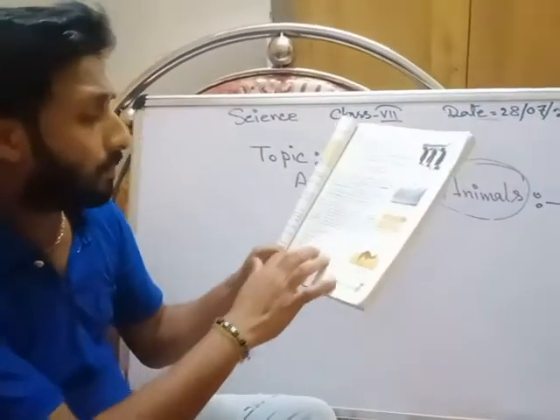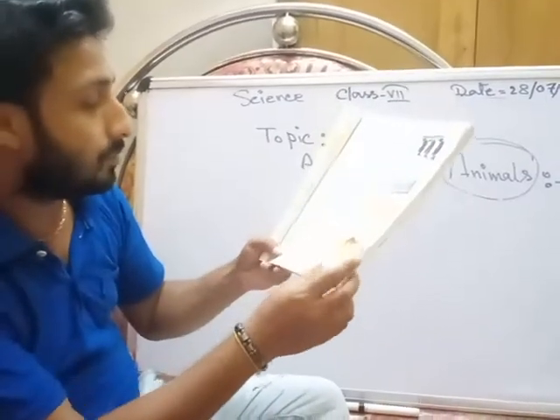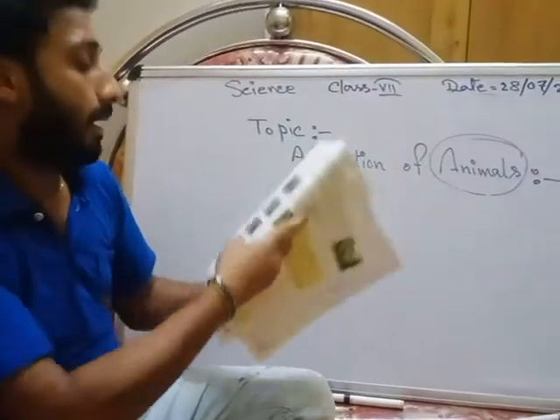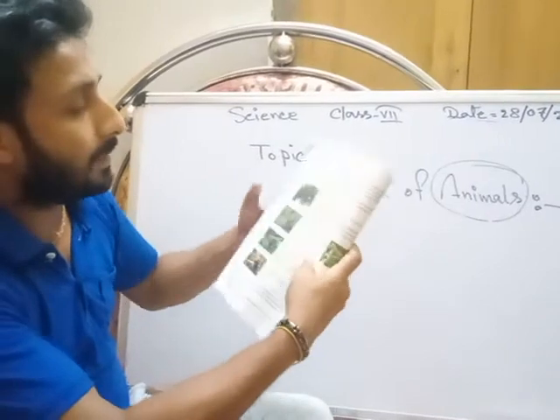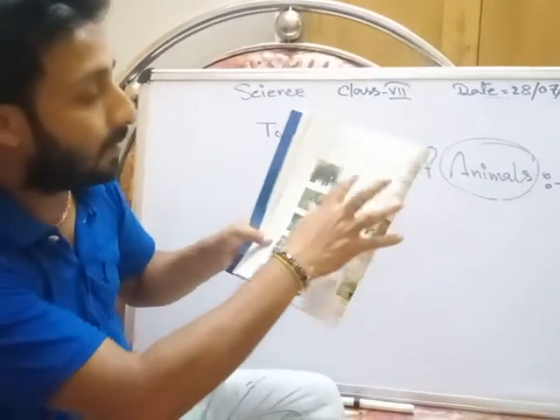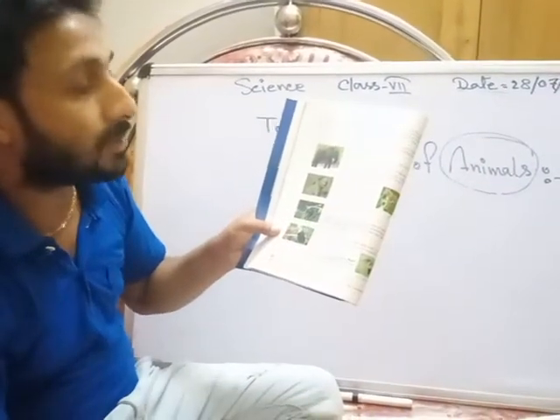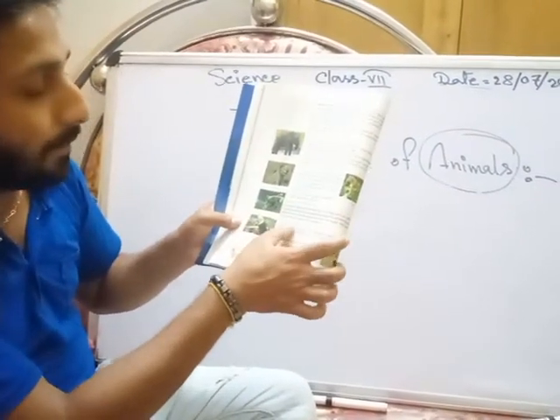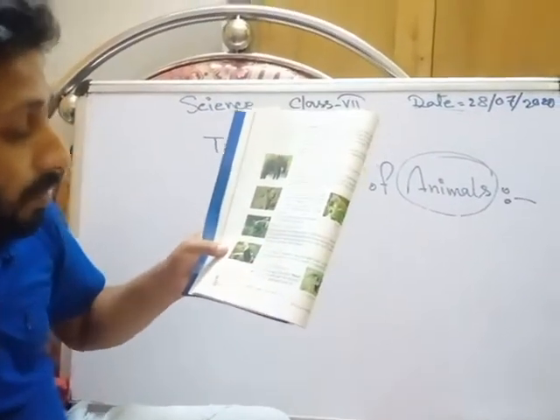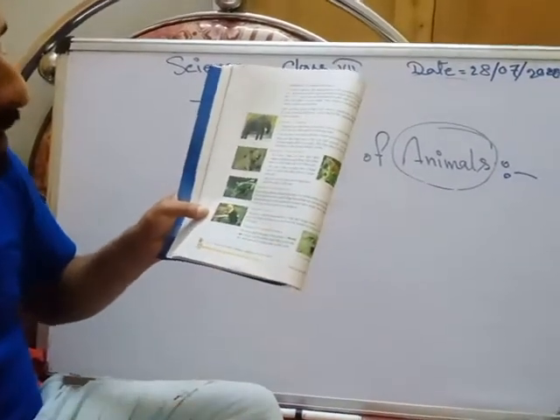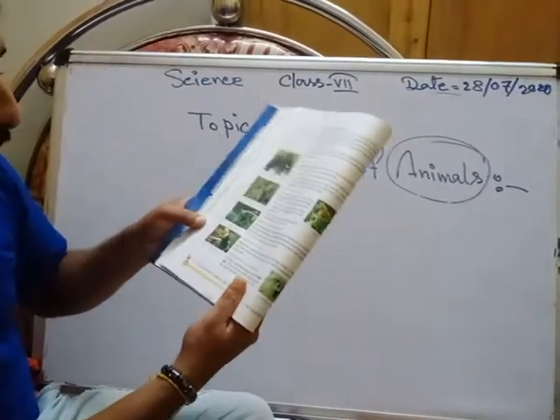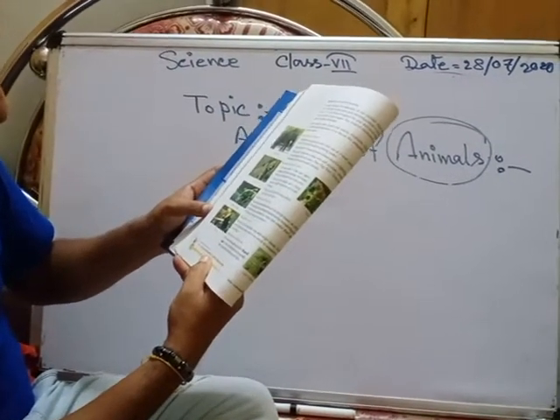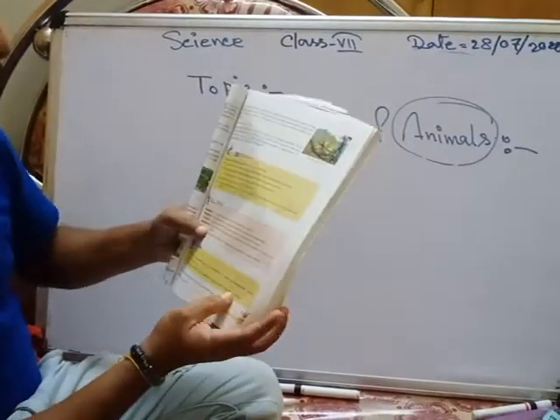So there is the adaptation of the camel. You should read from here and learn the adaptations of elephants, lions and tigers, the red-eyed frog, the toucan, the lion-tailed macaque, and monkeys.